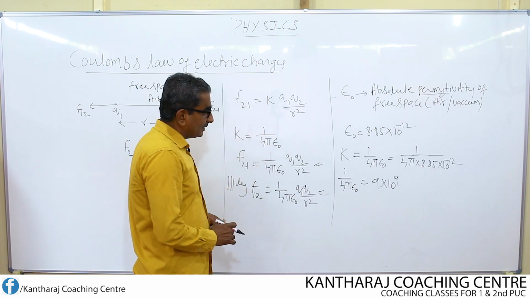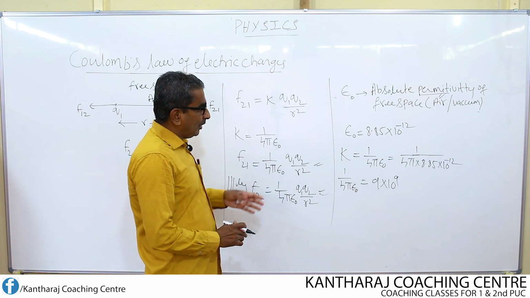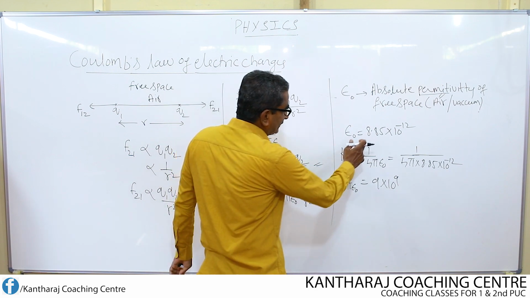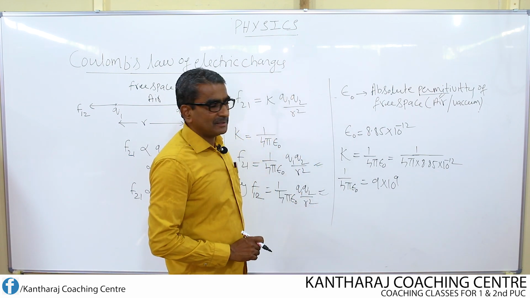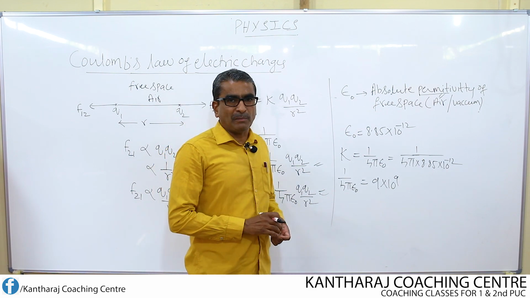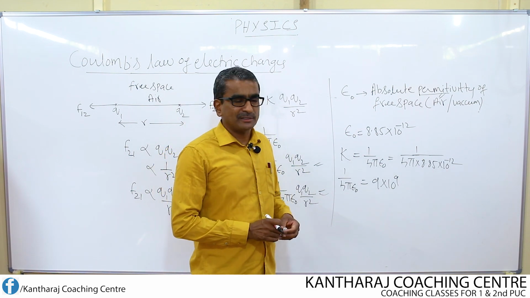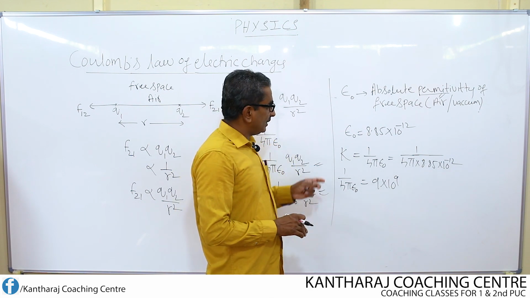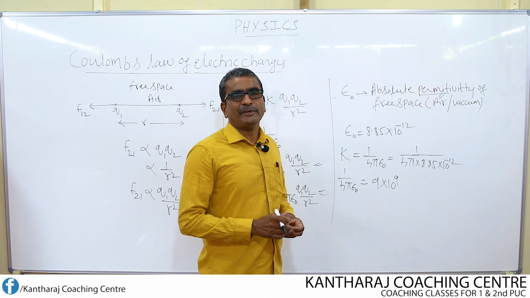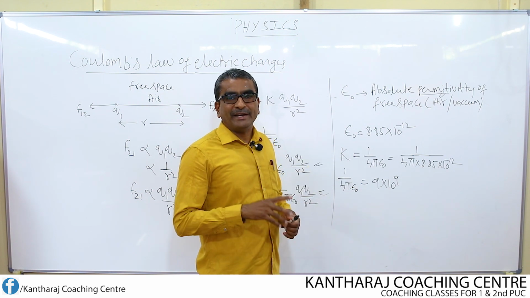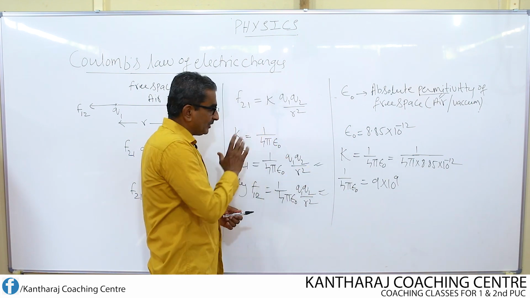Now, how to find the unit of this epsilon naught? Usually most of the students try to learn the unit by heart. Suppose in the examination you get confused about the units, then you must try to find out the unit by means of this equation.